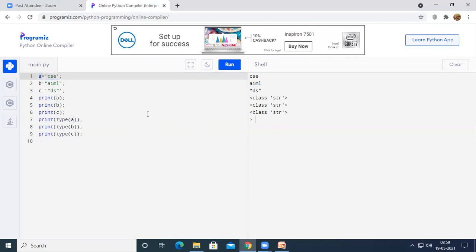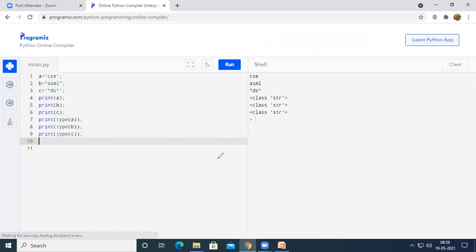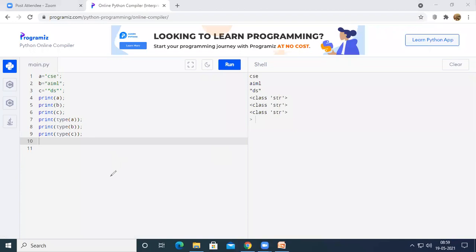And now how we can access the individual elements of a string. So let us consider the string B. A space with the name B will be created in the memory, and in that space there will be 4 index values 0, 1, 2, 3, and at the same time -1, -2, -3, and -4. At the first position A will be stored, in the second position I will be stored, in the third position M, and in the fourth position L will be stored.